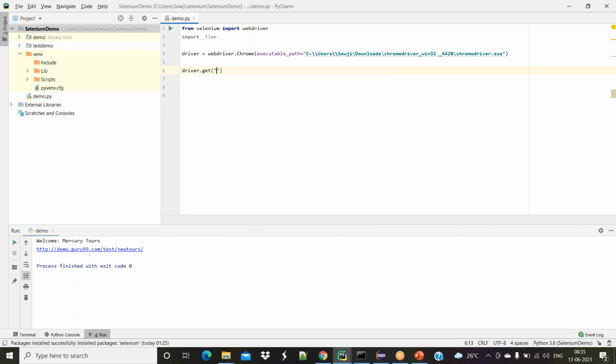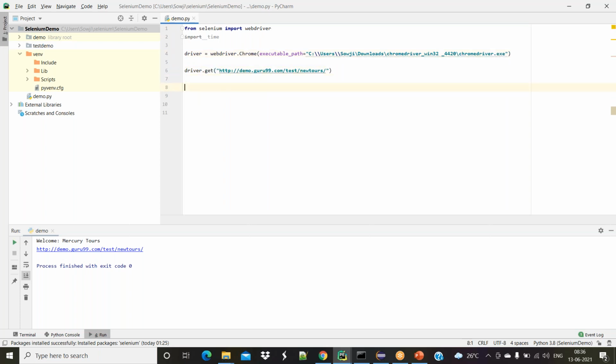Here you are supposed to pass this particular URL. driver.get is a method to launch the URL in a browser. In line number 4, we opened one browser by using this line. So now we are going to launch this URL in that particular browser.